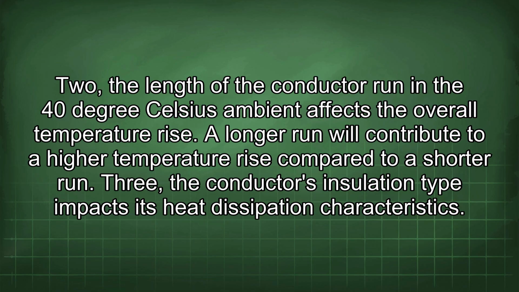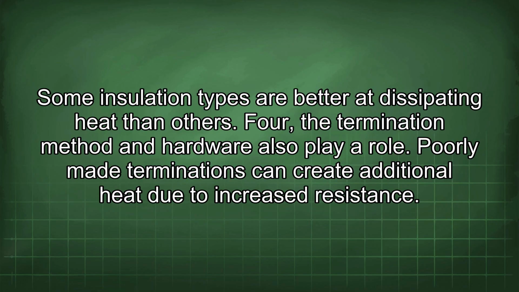2. The length of the conductor run in the 40 degrees Celsius ambient affects the overall temperature rise. A longer run will contribute to a higher temperature rise compared to a shorter run. 3. The conductor's insulation type impacts its heat dissipation characteristics. Some insulation types are better at dissipating heat than others. 4. The termination method and hardware also play a role. Poorly made terminations can create additional heat due to increased resistance.